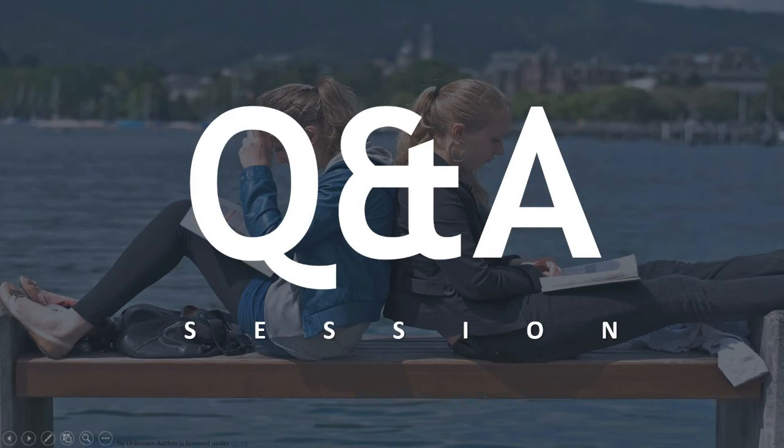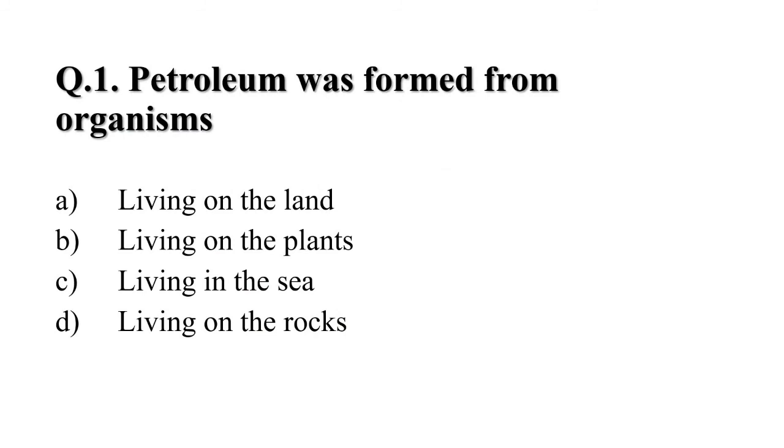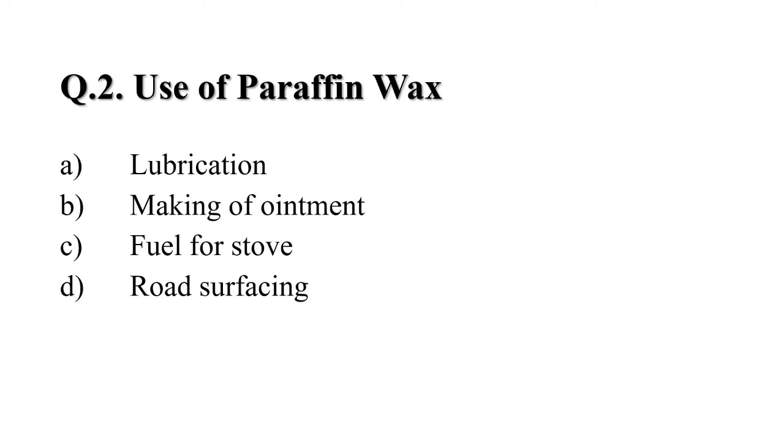Students, let us revise what we have learned today. Question 1. Petroleum was formed from organisms: A. Living on the land, B. Living on the plants, C. Living in the sea, D. Living on the rocks. And your right answer is C, living in the sea. Question 2. Use of paraffin wax: A. Lubrication, B. Making of ointment, C. Fuel for stove, D. Road surfacing. And your right answer is B.